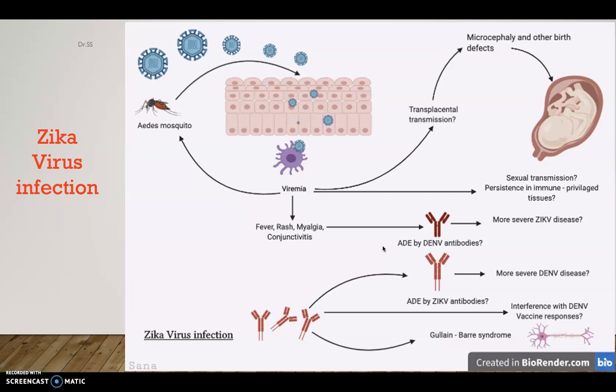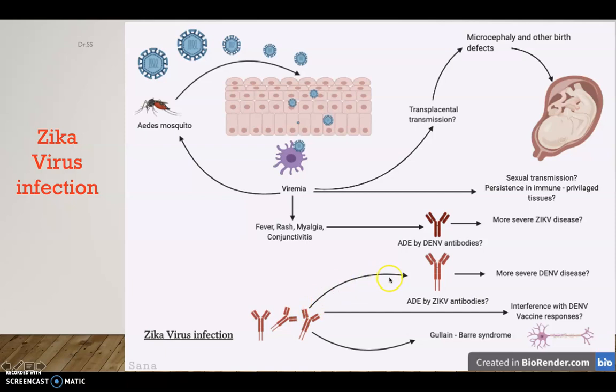So one person is infected with the dengue virus, and after that he can recover. Sometimes non-neutralizing antibodies remain in the body. At the time of Zika virus infection, it will lead to a more severe Zika virus infection, and vice versa too.